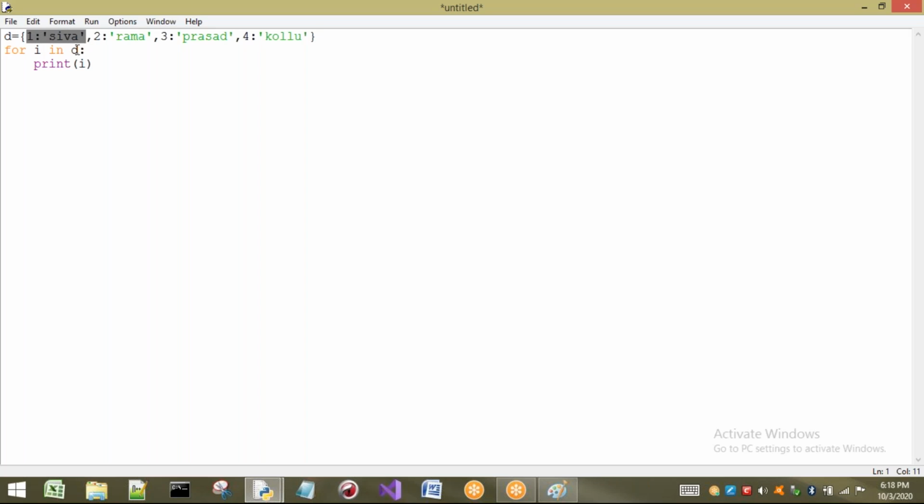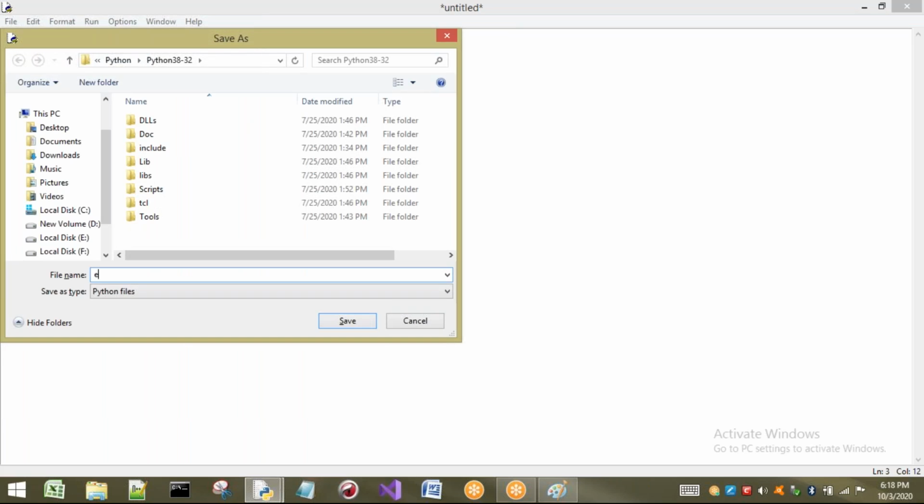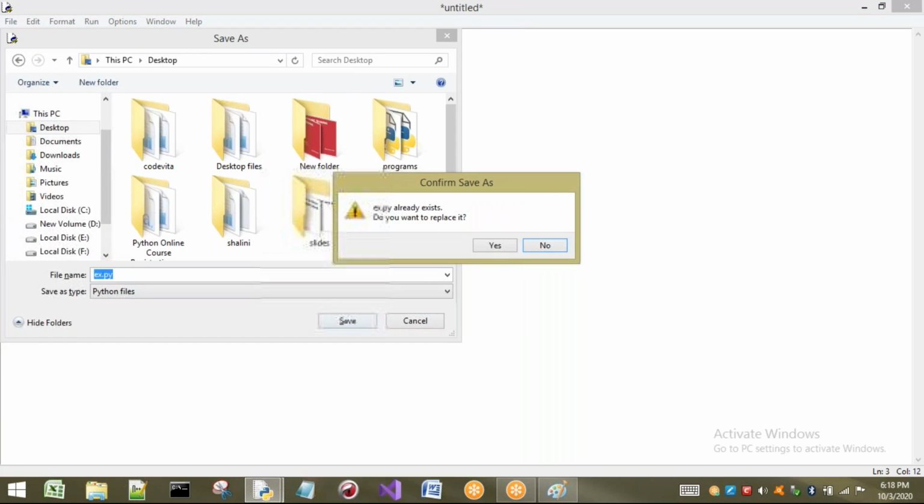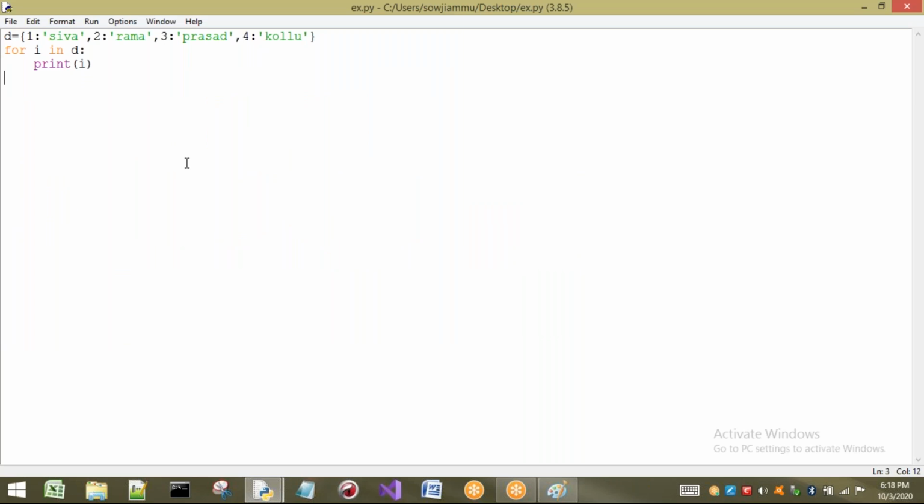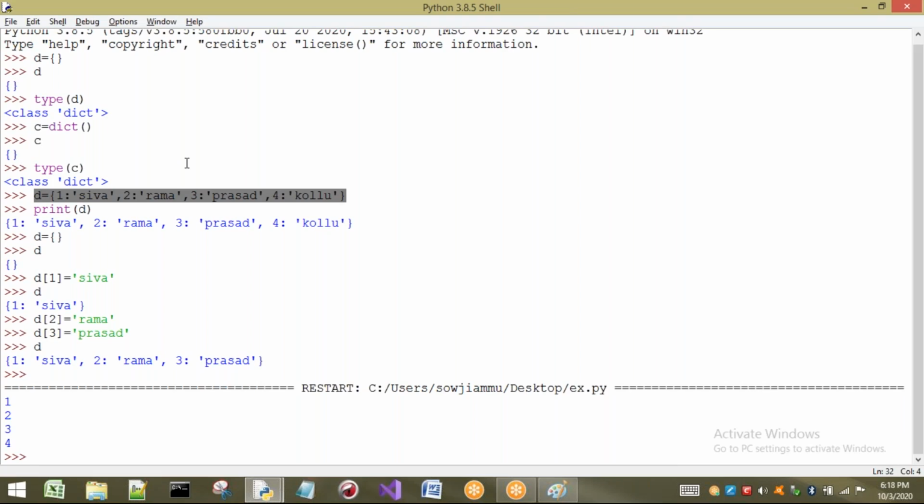Now the concept is, if I use for I in D, what will be stored in I: whether one, or Shiva, or both one and Shiva? Let us see the answer. As it stores only one value, we can understand that it may be one or Shiva. It will store only 1, 2, 3, 4. That means it is going to store only keys. So then how to store the values? Don't worry. Let us see the same concept when we look at the methods and functions of this.